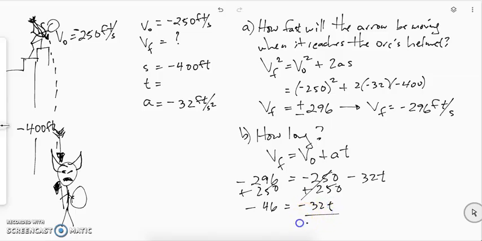And then we will need to divide both sides by negative 32. Now it's very important that you don't lose any of your negative signs here, because you might end up with a negative time if you do that. And this means that it took approximately 1.5 seconds between Legolas releasing the arrow and the orc getting hit. Now that's enough time to dodge, so clearly the orc is not paying attention if he gets hit in the head.